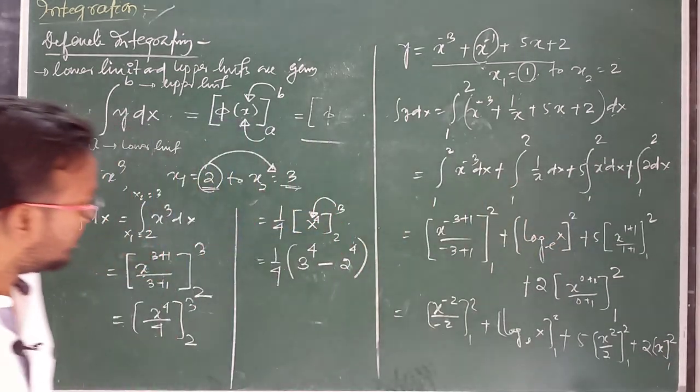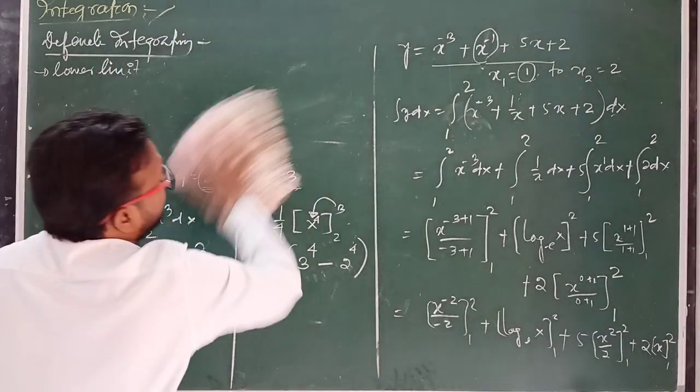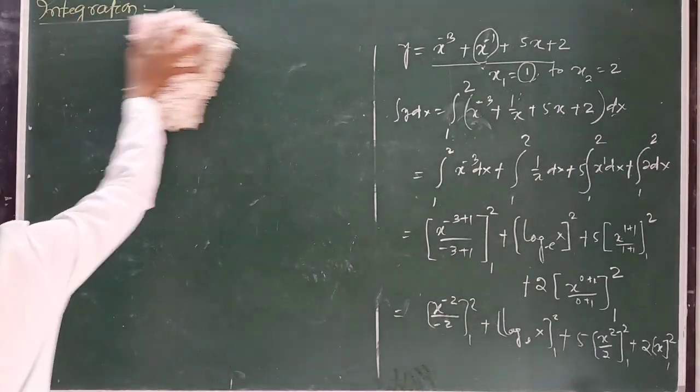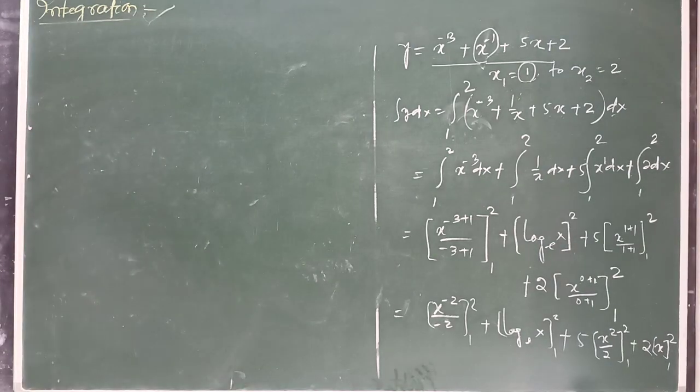Clear? Now solve this relation by using upper limit and lower limit, then you will get your answer.